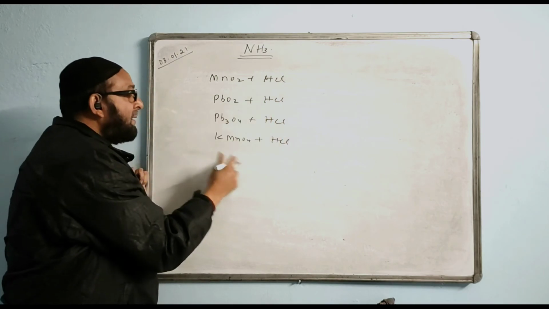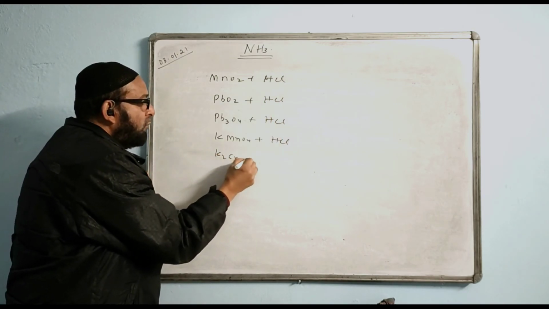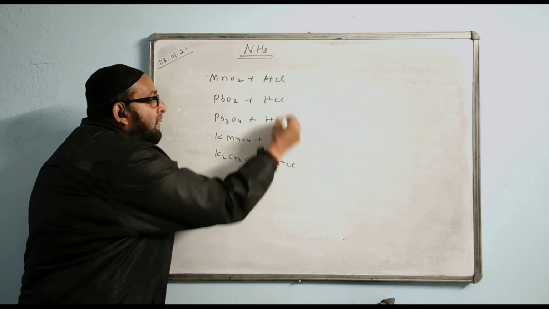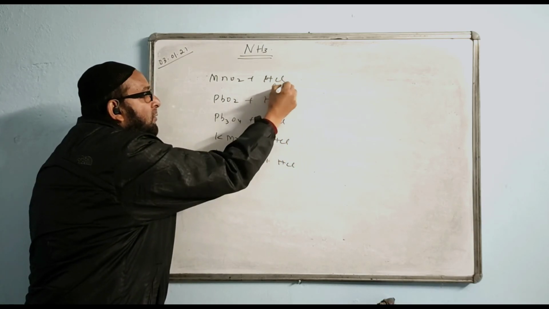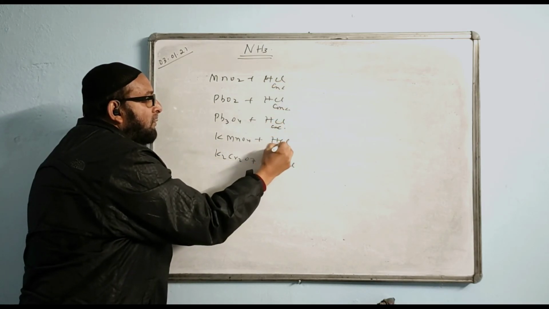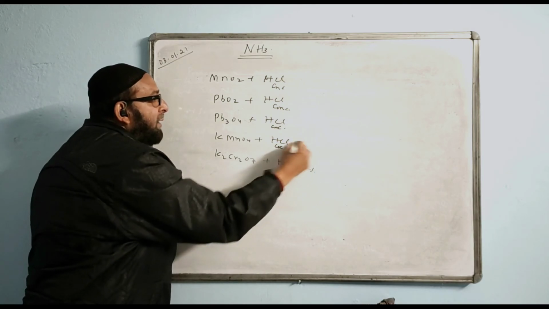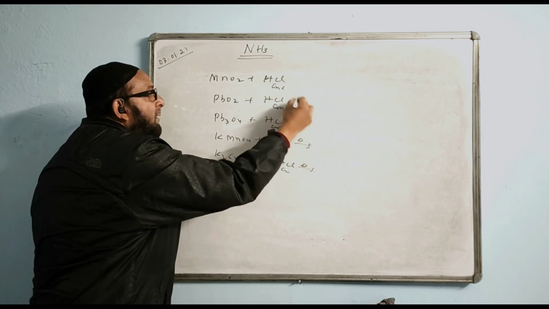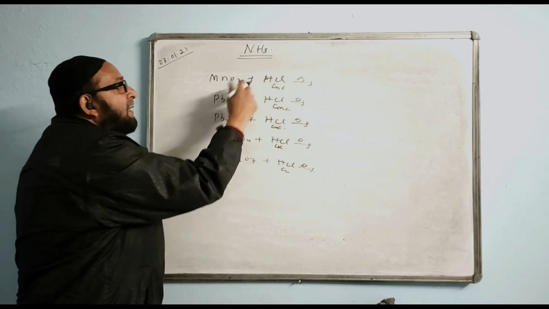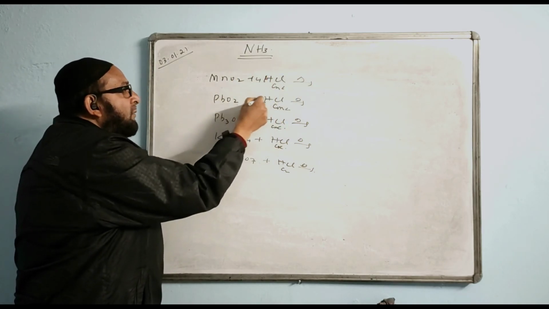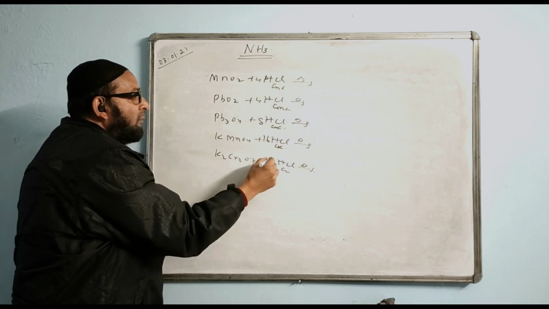This is how you need to practice at home also. K2Cr2O7 plus HCl. This is all concentrated, and you're heating every time. And the balancing number, if you remember, was 4. It is similar. So 4, it was 8, it was 16, and out here it was 14.